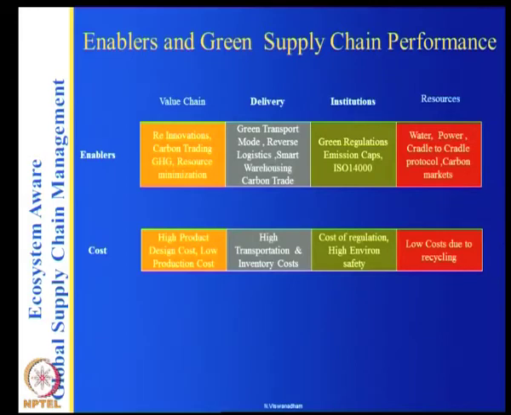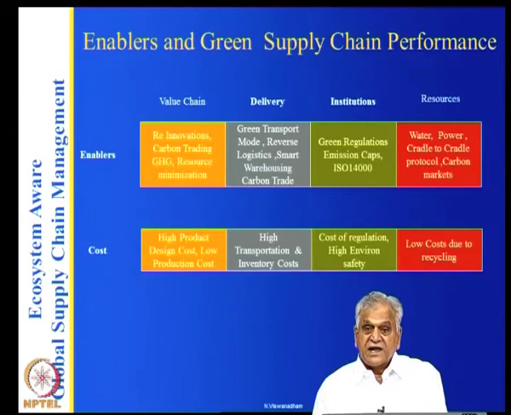Why? My product design cost is high because I have to design the product which is green, which uses material which is recyclable, and also while the product is in use, it emits less GHG gases.